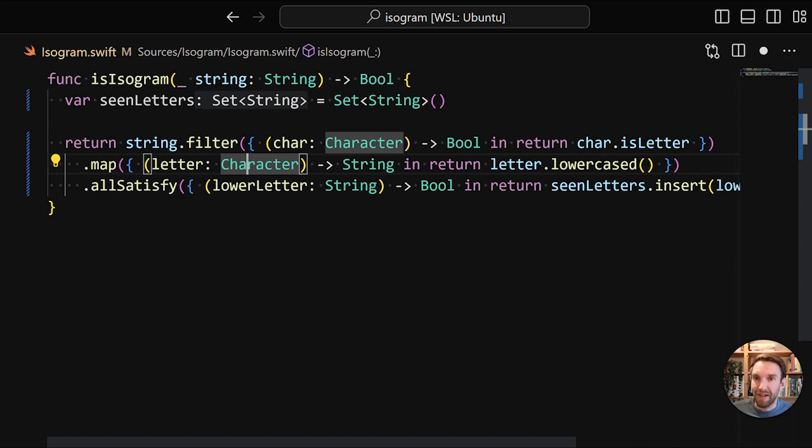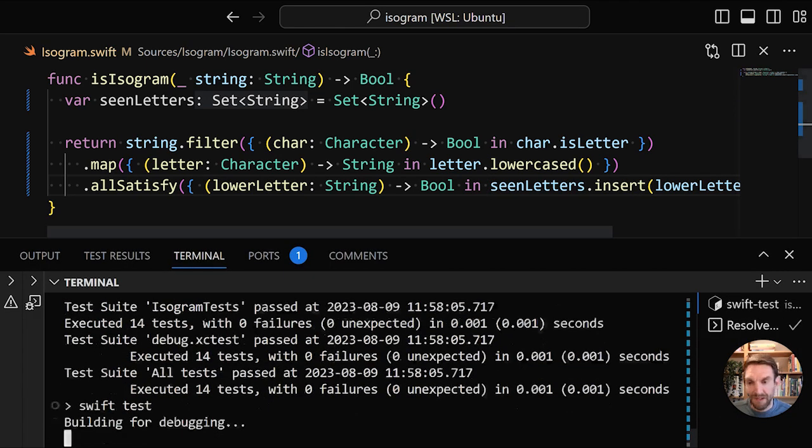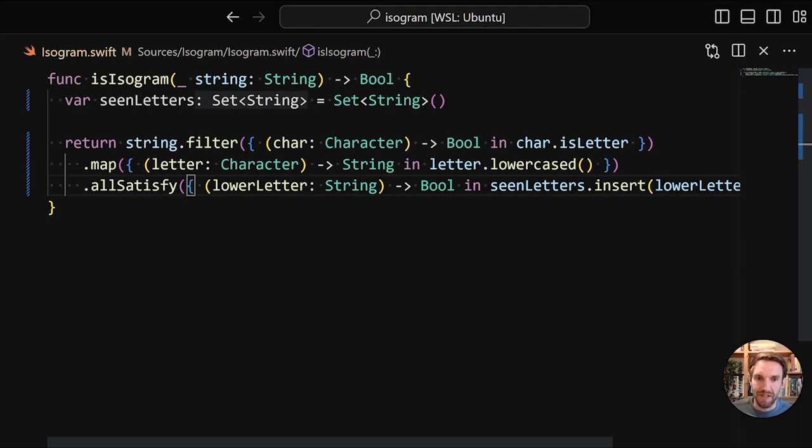But this is not everything that we can do. We can do more. Another thing is that if we just want to return a single expression, we can do this. We can omit the return because it's then implicit. And again, still passes all the tests. So this is all already improving things quite a bit.